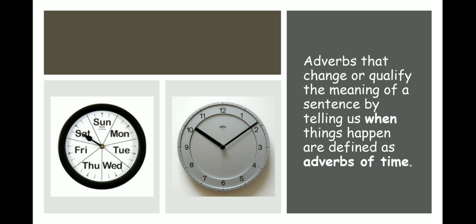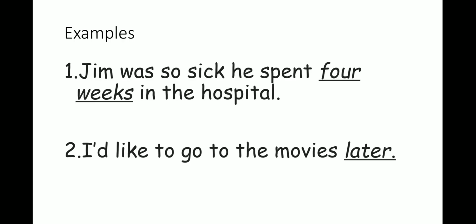Adverbs that change the meaning of a sentence by telling us when something happens are defined as adverbs of time. Example: Jim was sick. He spent 4 weeks in the hospital.